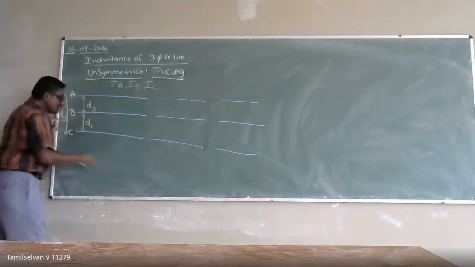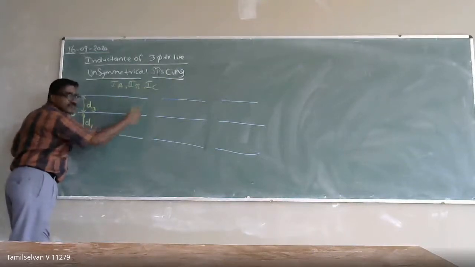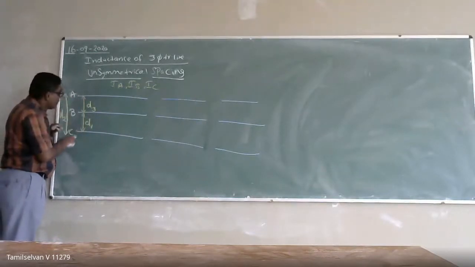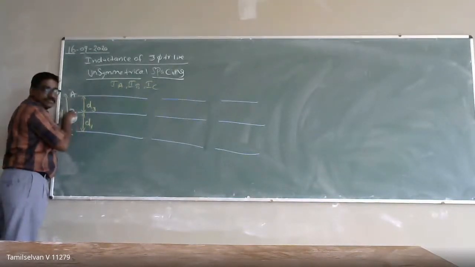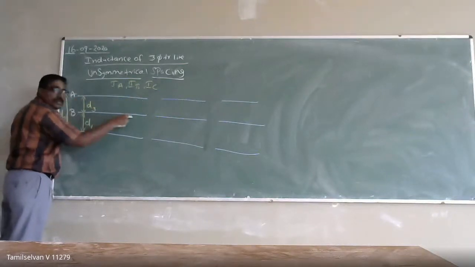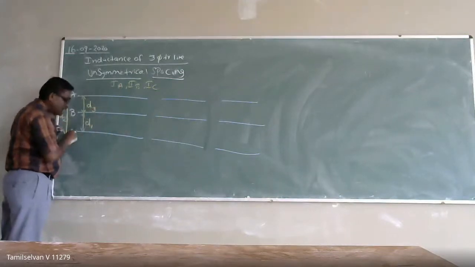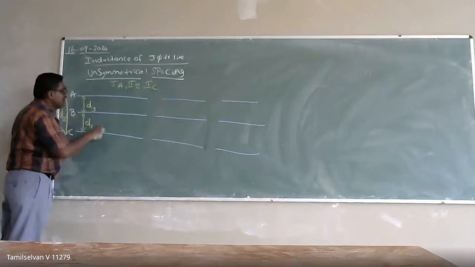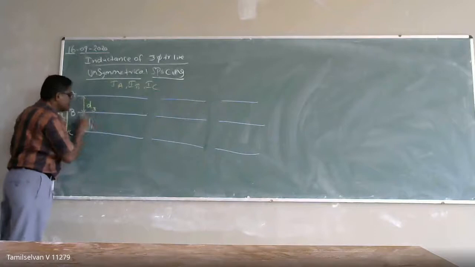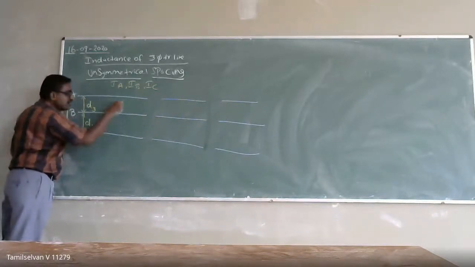Why? Because due to the inductance, the voltage is going to vary in the transmission line. The distance between A and C is greater compared to A and B. If you take the conductor A, due to the current flowing through conductor B, there is a flux linkage on conductor A. But due to conductor C, when current flows in conductor C, the flux linkage in conductor A will be varying. But if we calculate the inductance in conductor B, B is located at an equal distance between A and C.